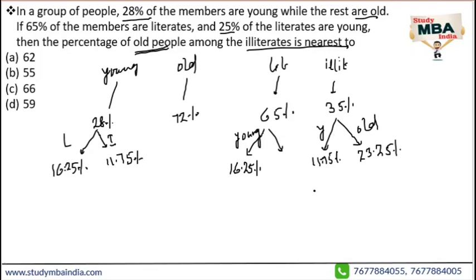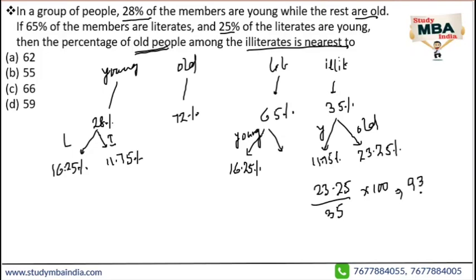So total there are 23.25 who are illiterate and old, out of 35, into 100. If you do not want to bother about this 0.25, you can multiply by 4. 4 times 23 is 92, plus 1 is 93.